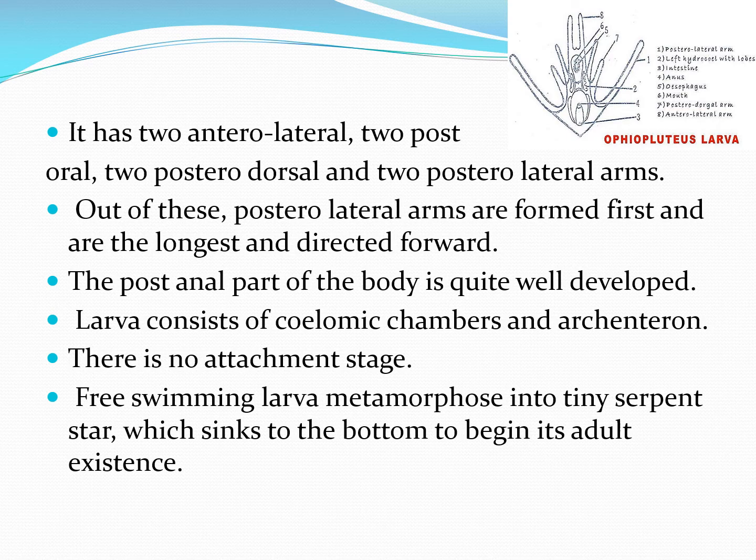The postanal part of the body is quite well developed. Larva consists of coelomic chambers and archenteron, and there is no attachment stage. The free swimming larva metamorphoses into a tiny serpent star which sinks to the bottom to begin its adult existence.